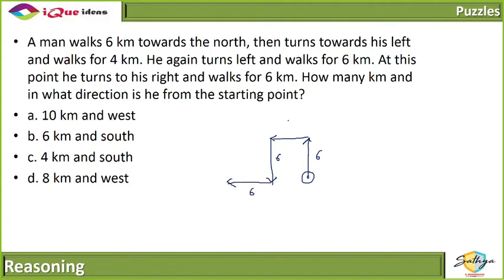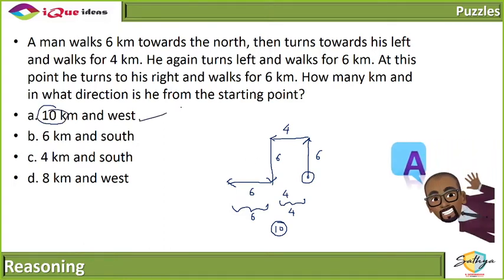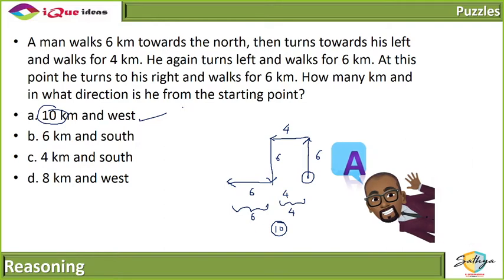So first of all, what is the distance? This is 6. This distance is also 4. So 6 plus 4, the total distance is 10. There's only one 10. And obviously the direction is clearly west. So 10 kilometers west is obviously my right answer.